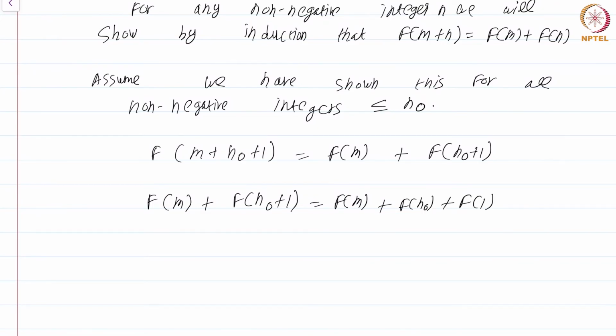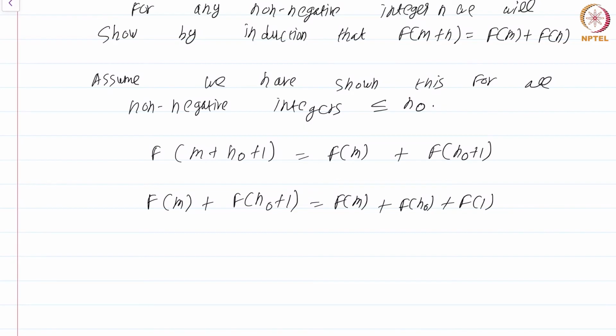Why is this true? This comes from the fact that whenever you have one of the quantities to be 1 or 0, then the algebraic operations are respected.